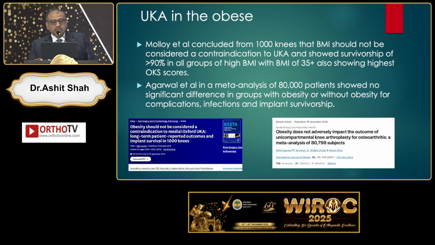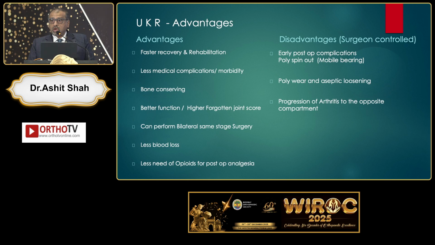So UKA in obese, again 2 major publications, and one of them is from the Oxford group, says high BMI has absolutely no role in adverse outcome in UKA. So what are the advantages of UKA? Faster recovery and rehabilitation, fewer medical complications, bone conserving surgery, better function, and higher forgotten joint score. We all need it. We can perform bilateral same stage surgery, less blood loss, less need of opioids for post-op analgesia.